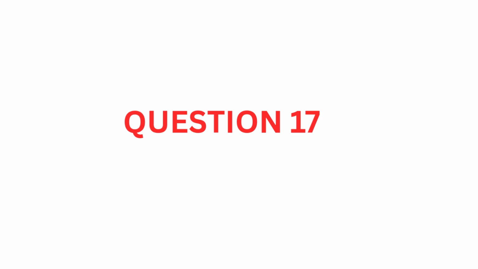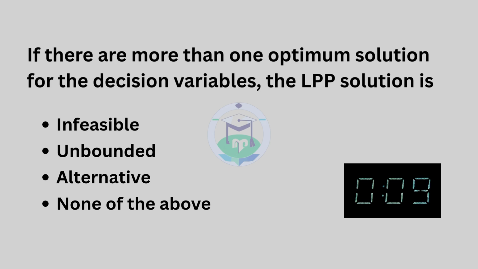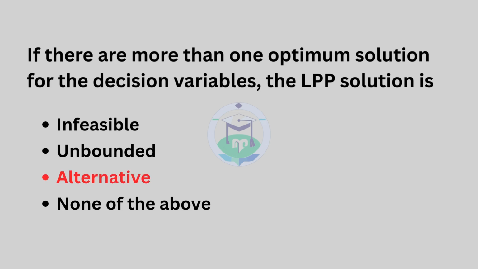Question number 17. If there are more than one optimum solution for the decision variables, the LPP solution is. The answer is option 3, alternative.